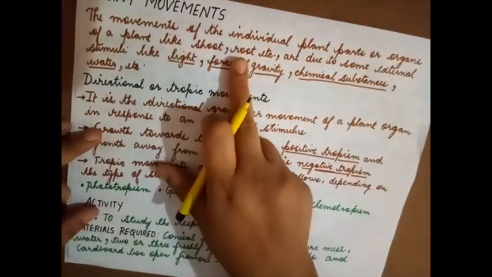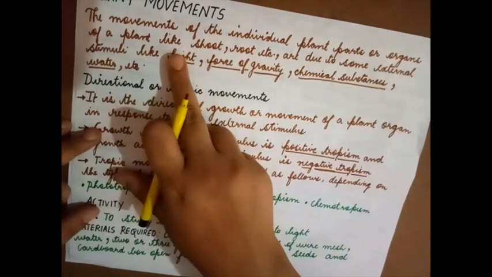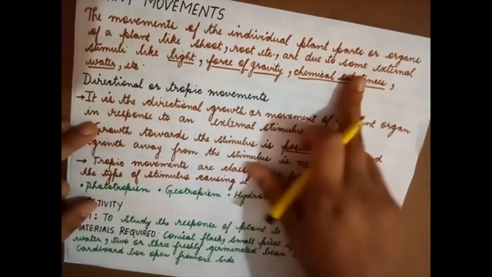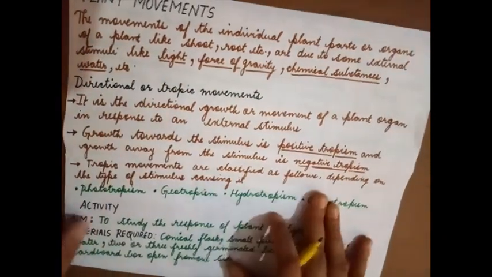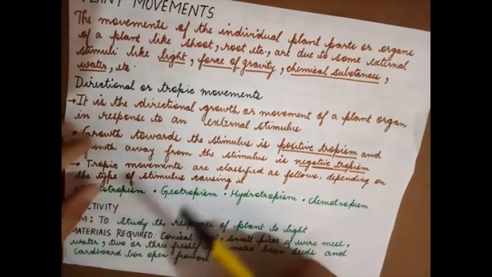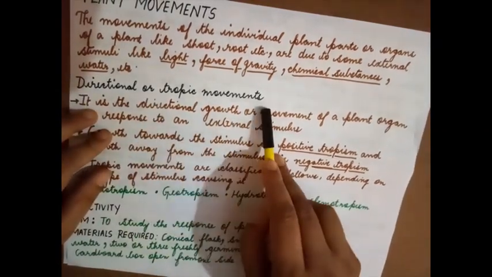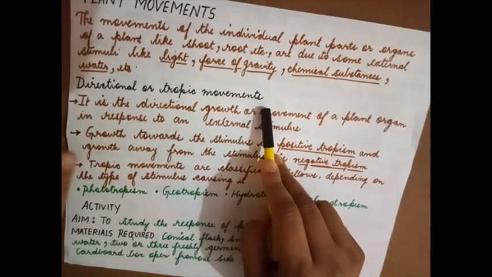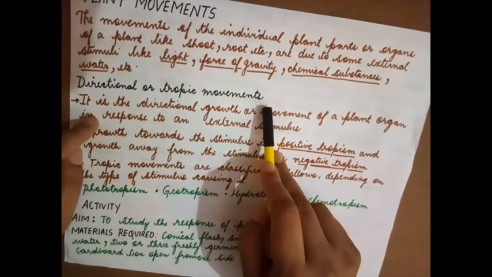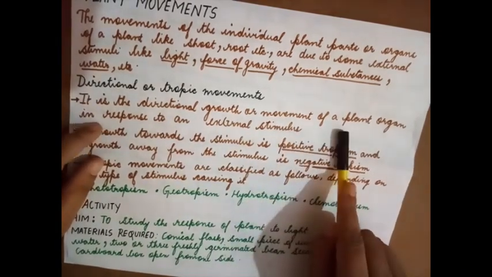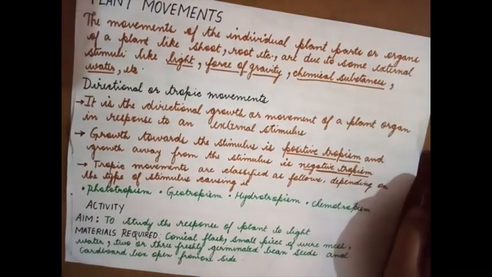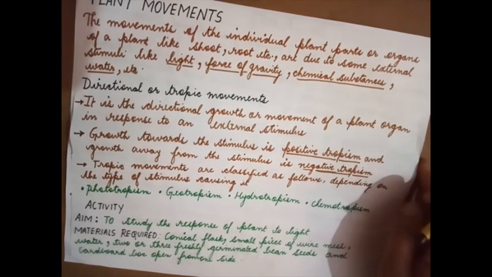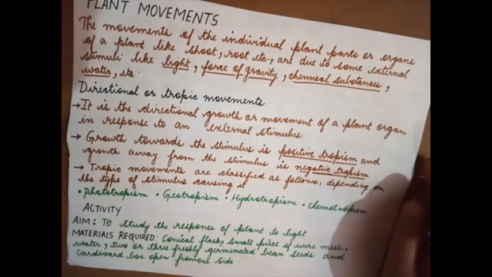Plant movements. The movements of individual plant parts or organs of a plant, like shoot, root, etc., are due to some external stimulus like light, force of gravity, chemical substances, water, etc. It is a directional growth, a directional or tropic movement. Nastic is non-directional movement, whereas tropic movements are directional movements. It is a directional growth or movement of a plant organ in response to an external stimulus. Here, an organ of a plant can be a root, stem, a leaf or a flower. They show a response to an external stimulus.